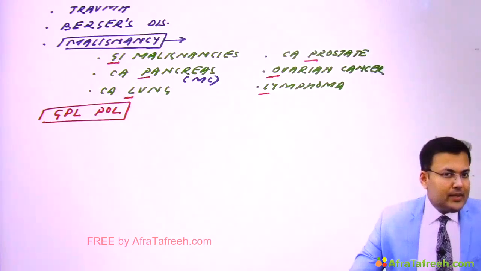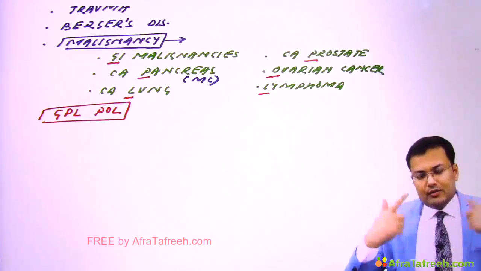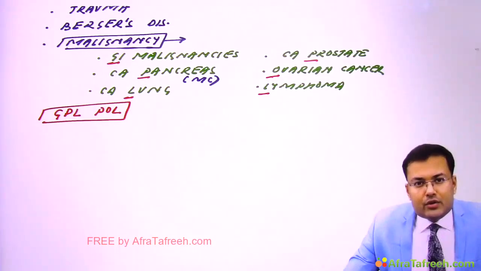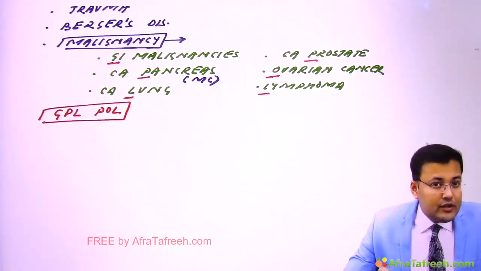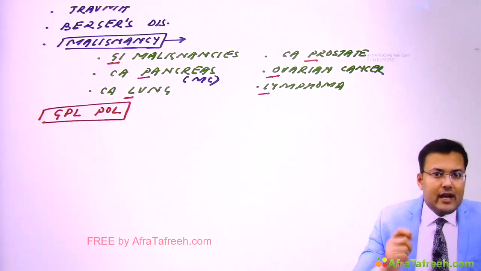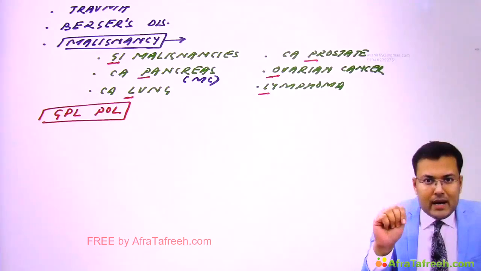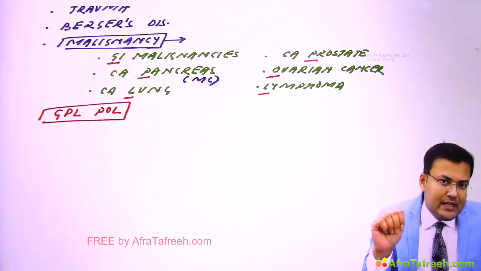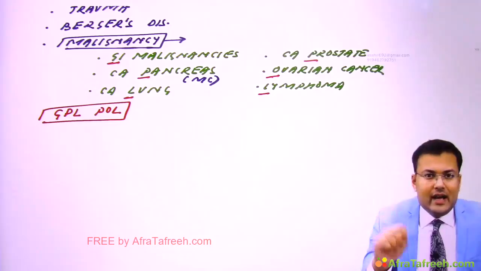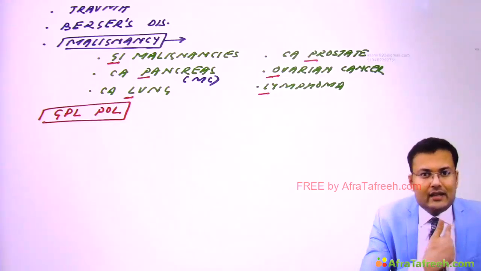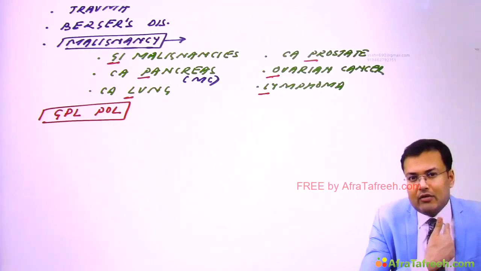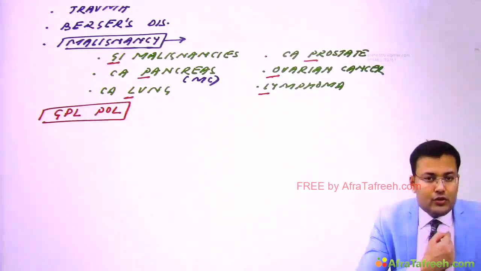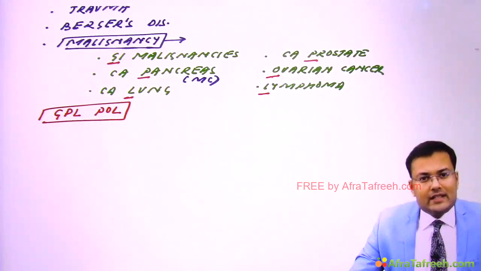Now see, patients who have migratory superficial thrombophlebitis, this is known as Trousseau's syndrome. There is Trousseau sign, which is carpopedal spasm seen in patients with hypocalcemia. And there is Troisier sign, that is left supraclavicular lymphadenopathy in malignancies. The lymph node is known as Virchow's node and the sign is known as Troisier sign.